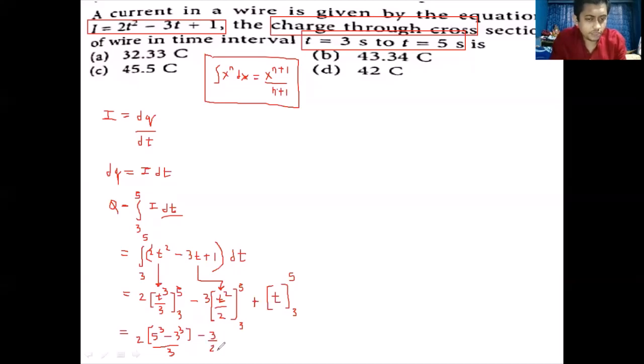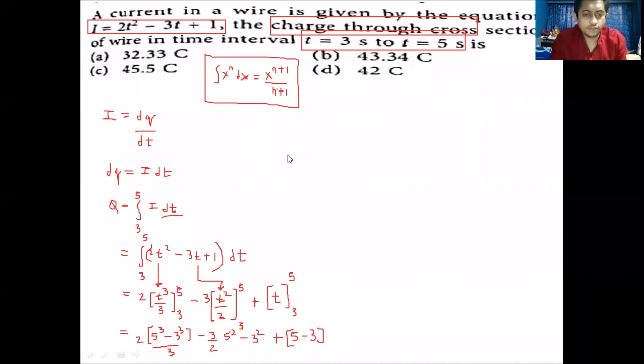Again, upper limit substitution minus lower limit substitution. The upper limit is 5, so that becomes 5 square, minus the lower limit 3, so that becomes 3 square. Plus, instead of t, upper limit substitution 5 minus lower limit substitution 3, that is 5 minus 3. Cool. Now, let's solve it.